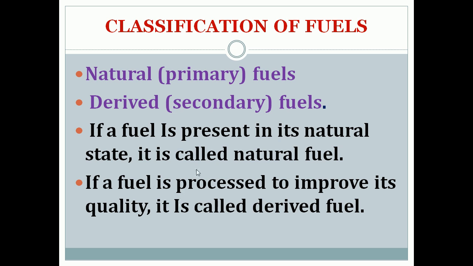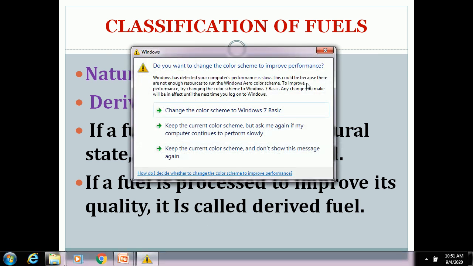If a fuel is processed, that means modified to improve its quality, it is called a derived fuel. So naturally available fuel is called natural fuel, and if the fuel is processed to improve its quality, it is called a derived fuel.